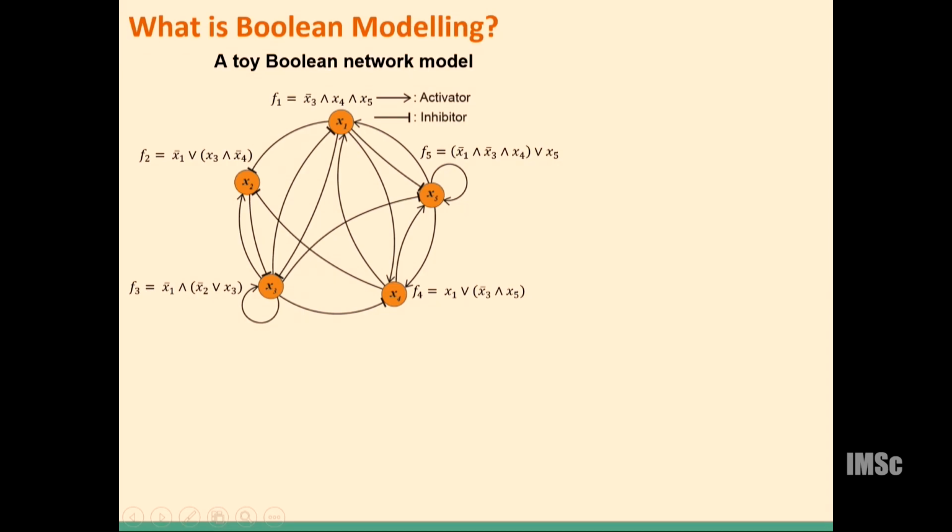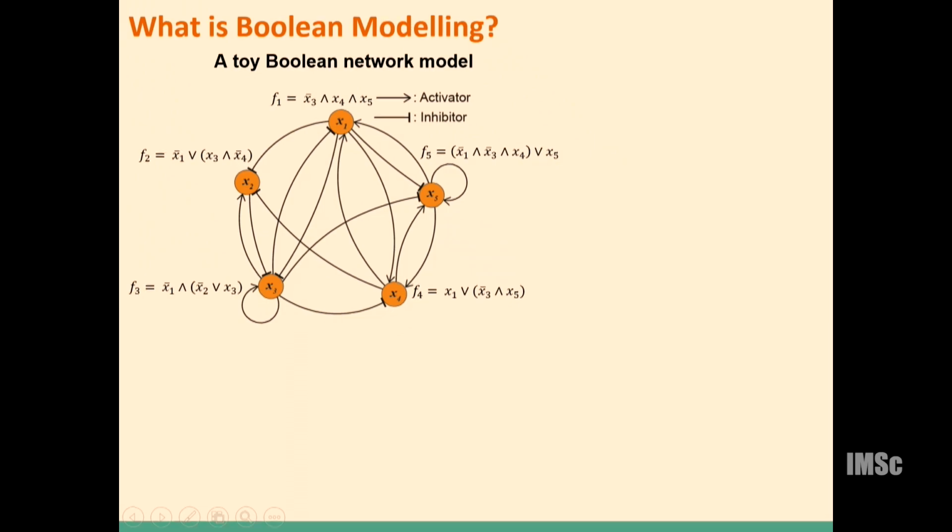So at first, I will just go briefly over what Boolean network modeling is. It's a discrete dynamical modeling framework that has been used extensively to model gene regulatory networks, where the nodes of the networks correspond to the genes and the edges correspond to the regulatory interactions among the genes. As Professor Sitabro mentioned, gene expression we can approximate in terms of on or off, that is 1 or 0.